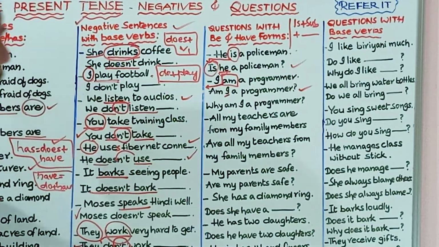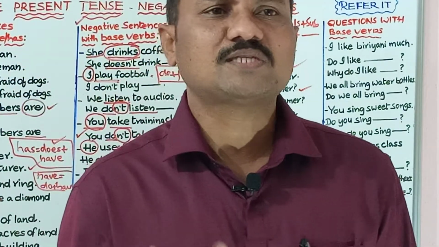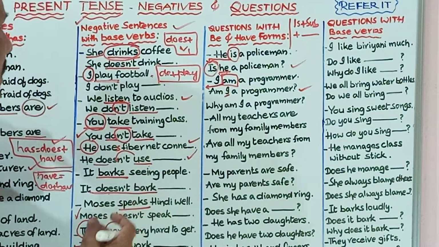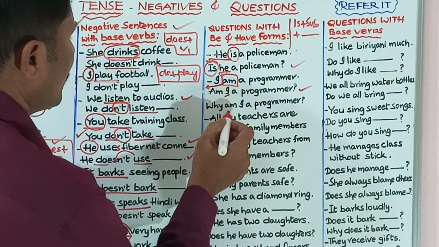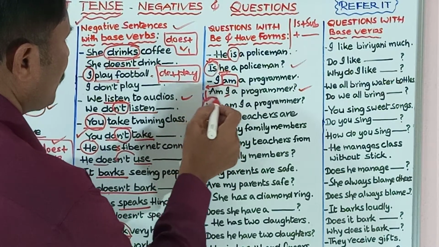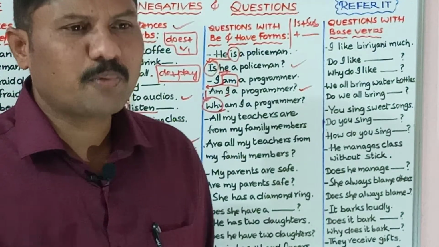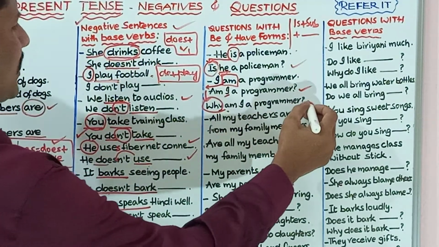Next one, you can frame WH questions also with these structures. If you add any WH word from this, just add why. Why am I a programmer? Why am I a programmer? So this is a WH question.